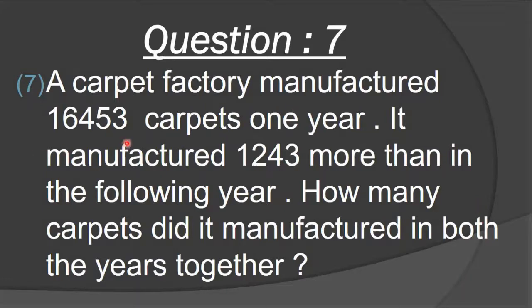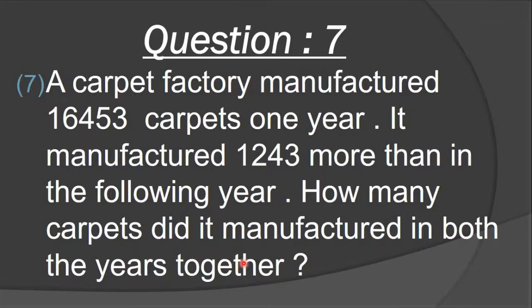Here are two figures. This 16,453 carpets, but in which year, students? 1 year. And the following year carpet manufacture is 1,243. Is this correct? Now again see what the question is. How many carpets did it manufacture in both the years together?